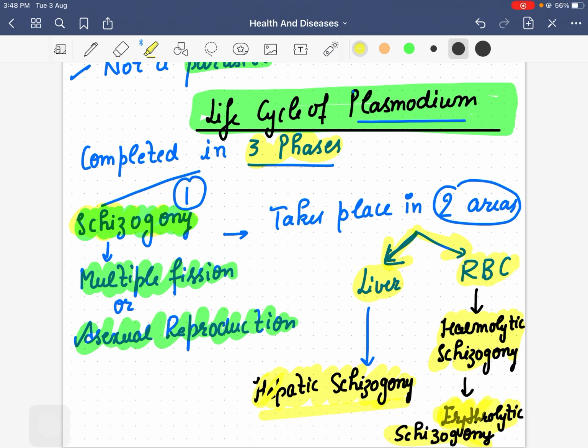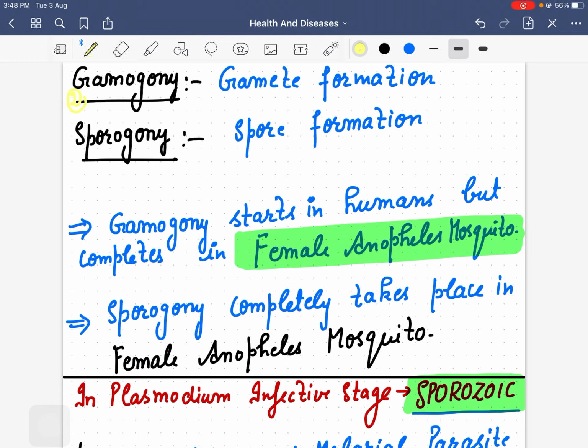The second phase is gamogony, and the third phase is sporogony. Gamogony means gamete formation, and sporogony means spore formation, right? Gamogony, gamete formation, starts in humans but completes in the female Anopheles mosquito.